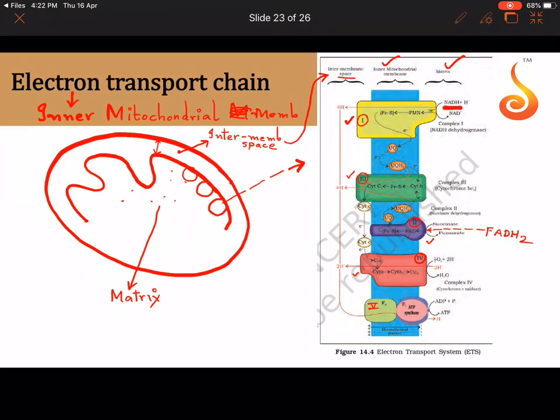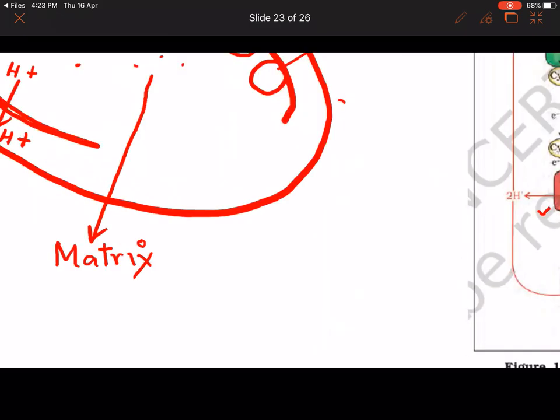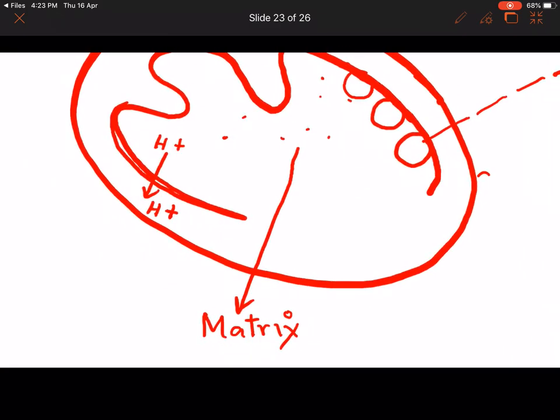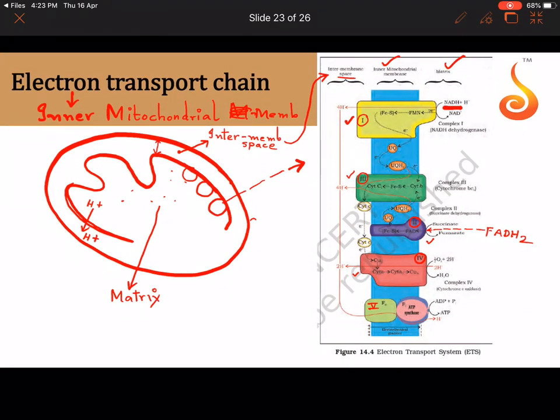And as electrons keep jumping through the complexes, notice that protons are getting pumped from where to where, very similar to what we saw in chloroplast. In this case, all of you should remember one thing: the protons are pumped from the mitochondrial matrix to the intermembrane space. In chloroplast, it was from the stroma to the lumen of the thylakoid. Here, it is from the mitochondrial matrix to the intermembrane space. See how the protons are accumulating over here. Yes or no? So protons are accumulating. See here, let me put a box around the protons.